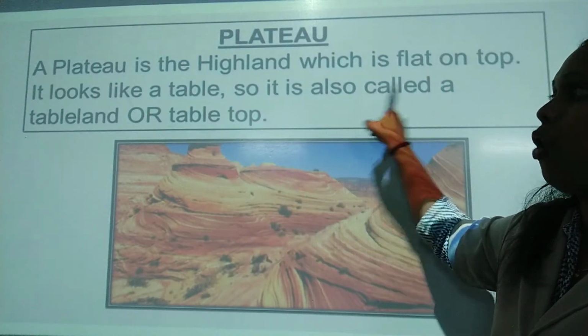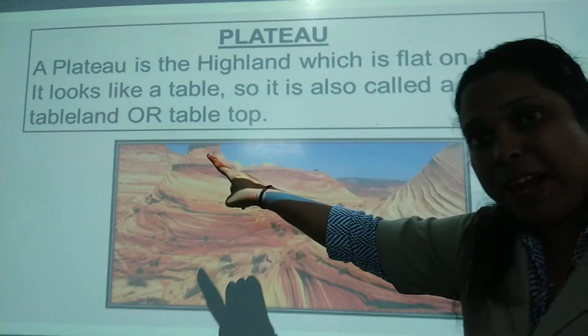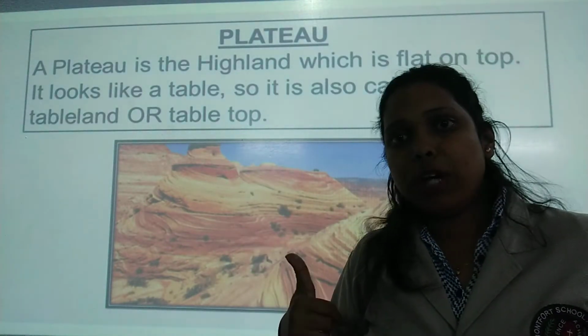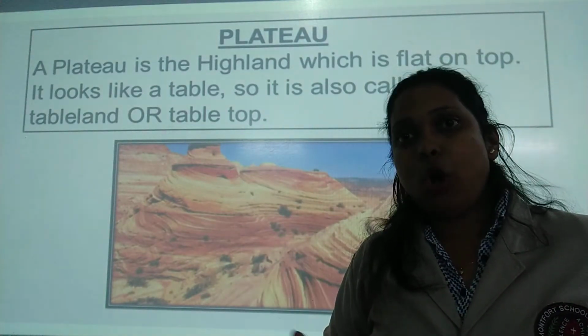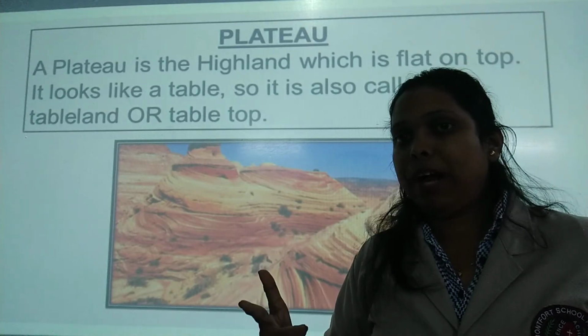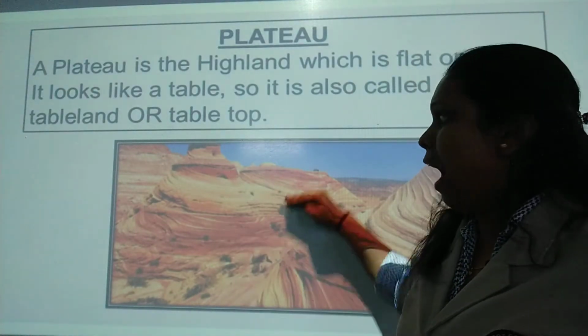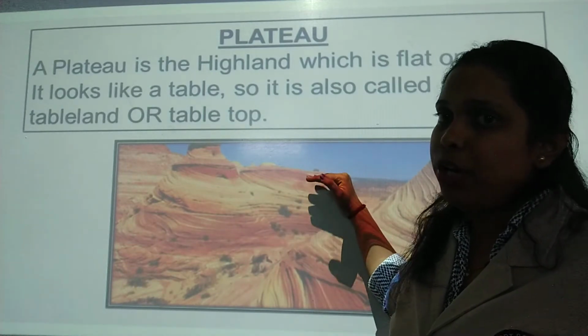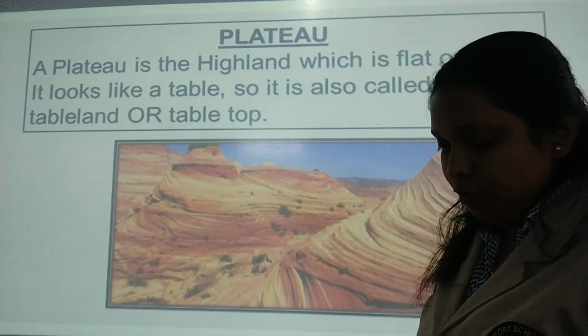इसलिए इसको, so it is called a tableland. Tableland भी बोलते हैं और a tabletop. क्या बोलते हैं? Plateau का एक और नाम क्या हो सकता है? Tableland और tabletop. Okay, remember that. Why? Because it's a highland, थोड़ा सा raised है and it's flat from the top. Okay, so this is plateau.